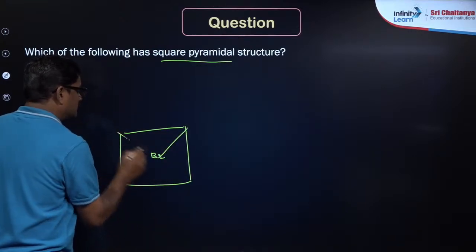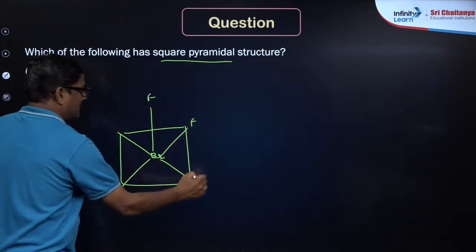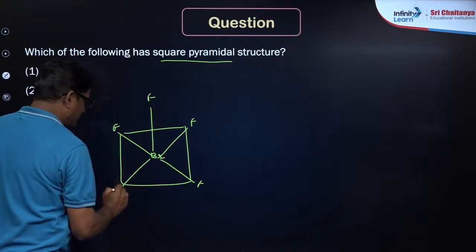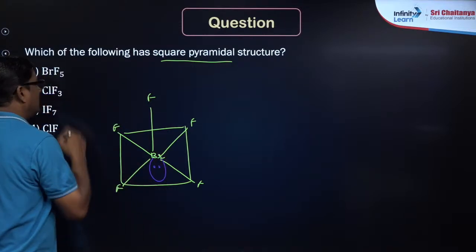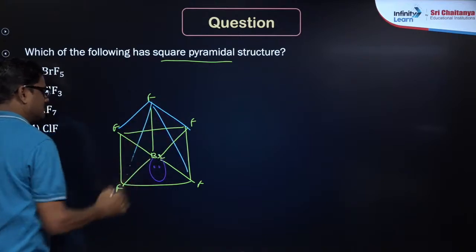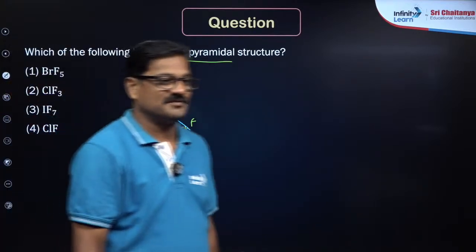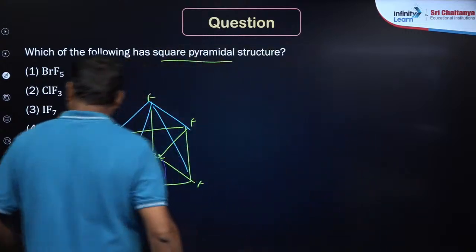Br, F, F, F, F, F. It is BrF5, square pyramidal in shape. Square pyramidal in shape, right? Very good, nice.